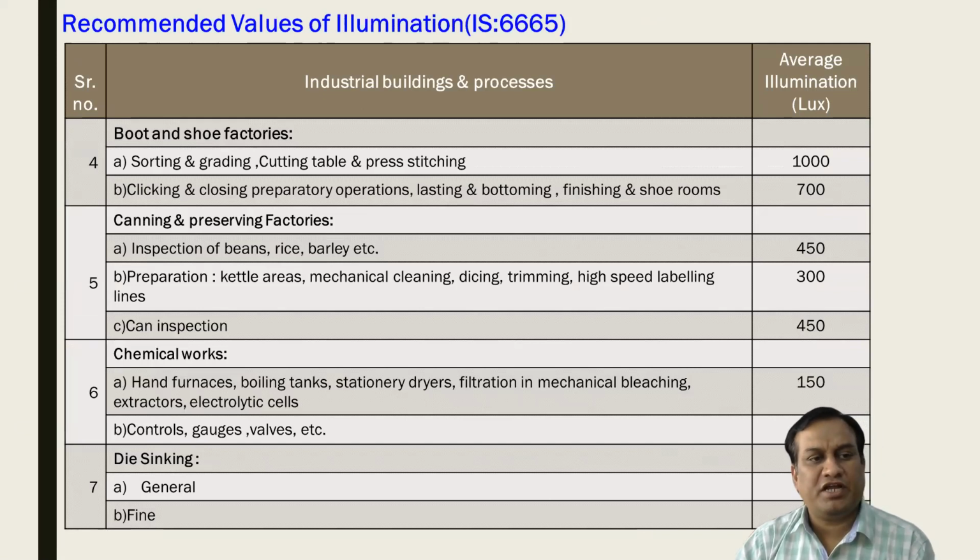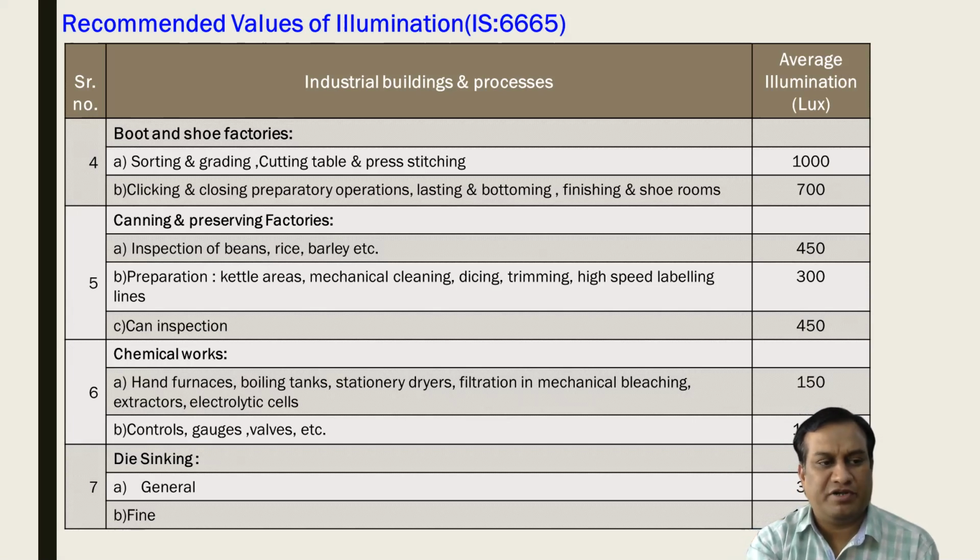Then boot and shoe factories. The requirement for sorting, grading, cutting tables, etc. is 1000 lux. And for clicking and closing preparatory operations, lasting and bottoming, finishing and showrooms, 700 lux. Then for the canning and preserving factories, the different activities are there, and with reference to that, 300 to 450 lux is required.